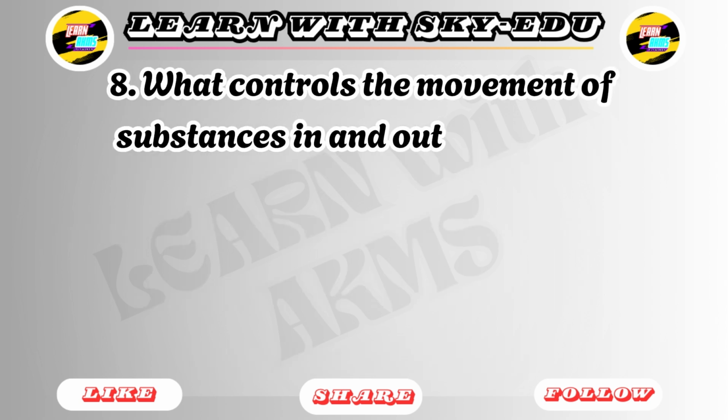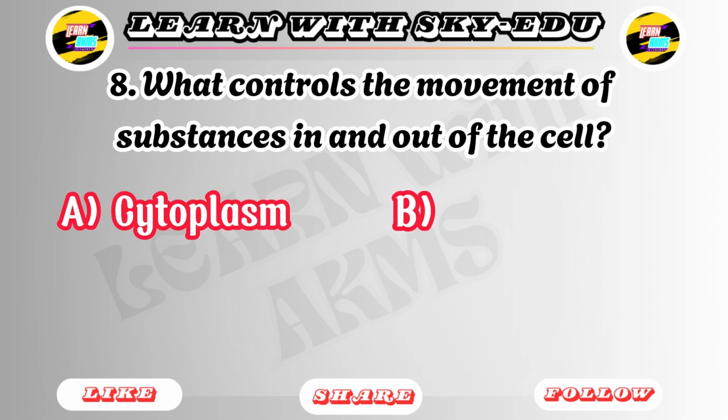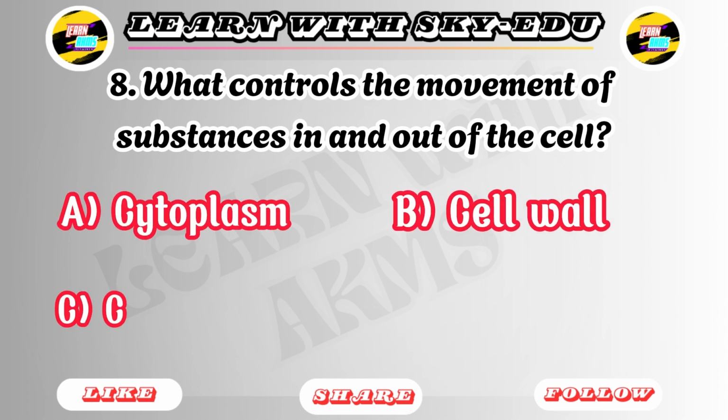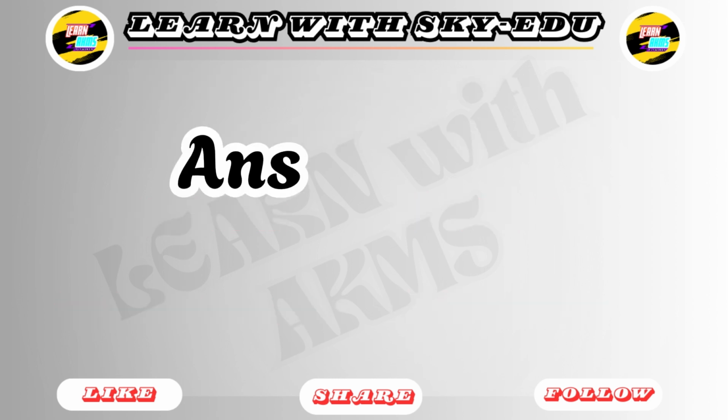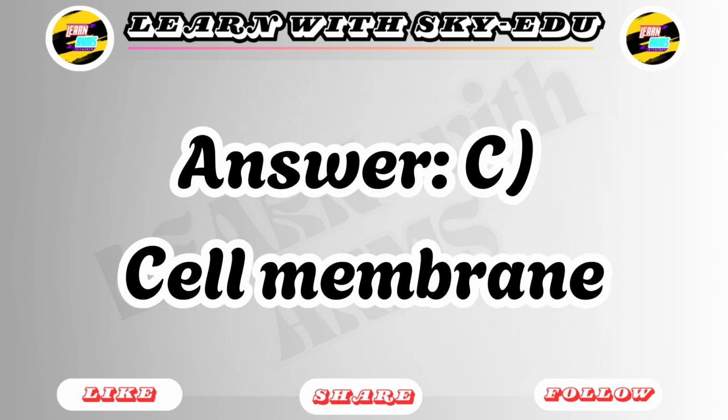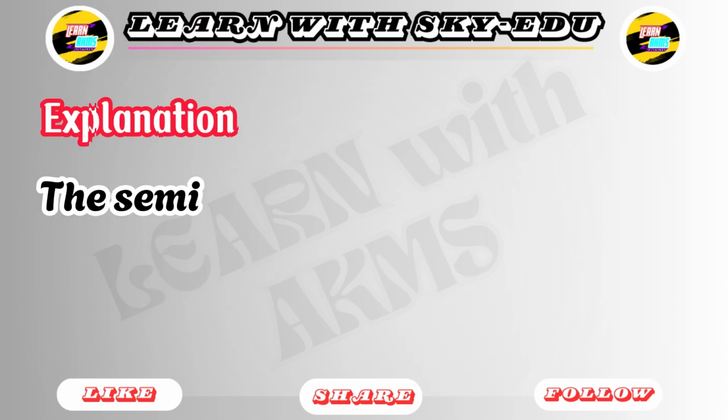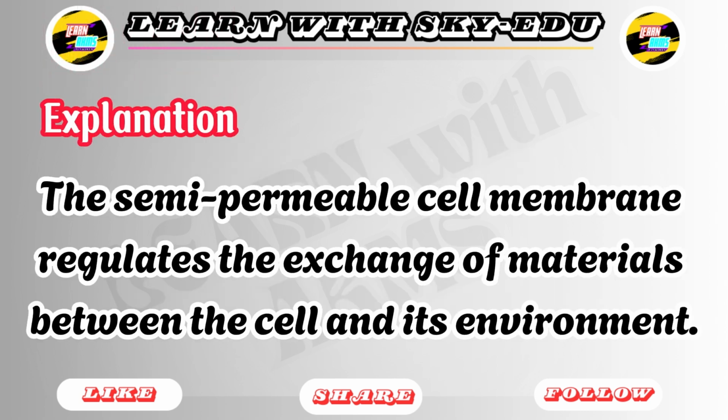What controls the movement of substances in and out of the cell? A. Cytoplasm. B. Cell wall. C. Cell membrane. D. Ribosome. Answer C. Cell membrane. Explanation: the semipermeable cell membrane regulates the exchange of materials between the cell and its environment.